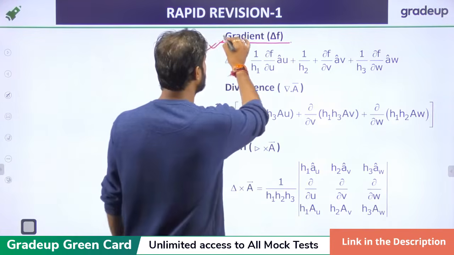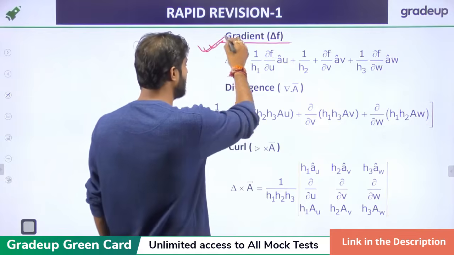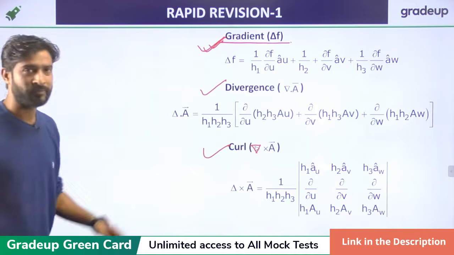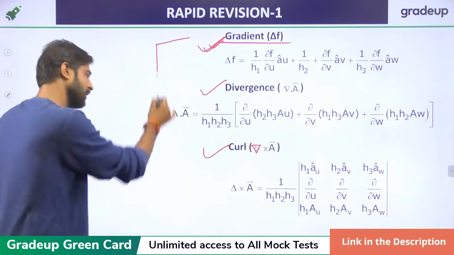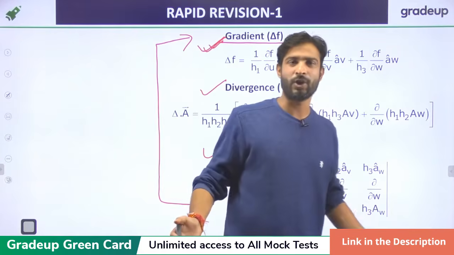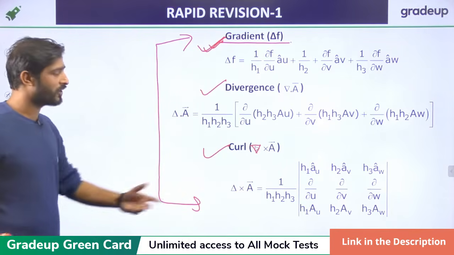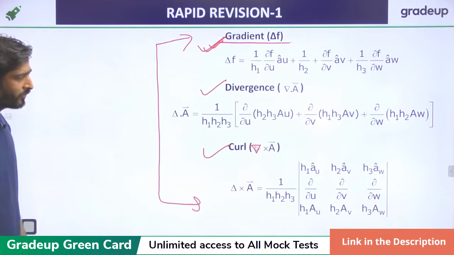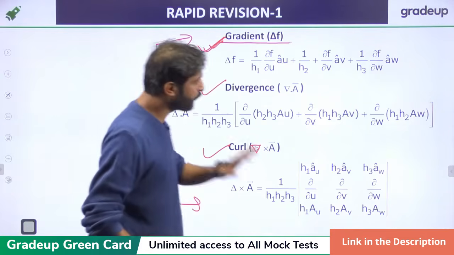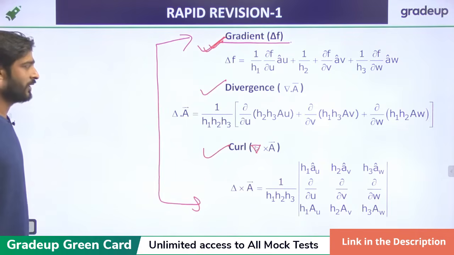So how to calculate the gradient, divergence and curl? It is given like this. It is a short approach by which you can remember and find everything related to the gradient, divergence and curl, right? So I hope you are all familiar with this formula, right?